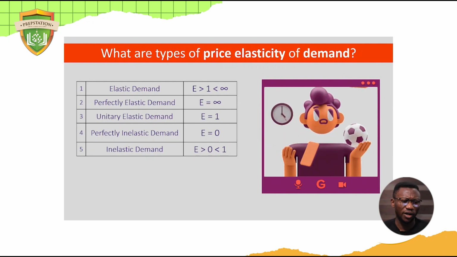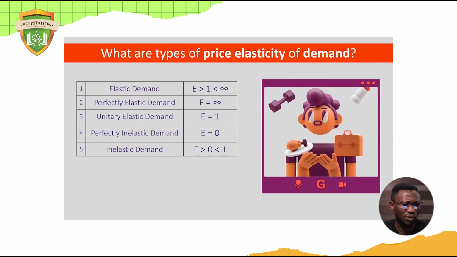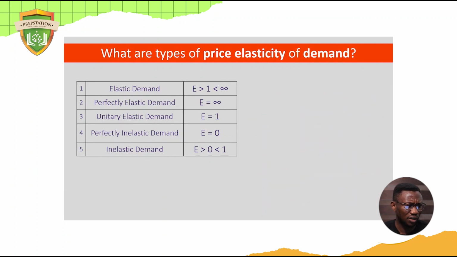So I want to draw graphs that show all these types of demand so you understand them. I'm just going to draw all of them here, and let's see if you get them all. I'm going to draw 5 graphs, and in those 5 graphs, we'll be able to identify which ones are elastic, which is inelastic, which is perfectly elastic, which is perfectly inelastic, and unitary elastic.